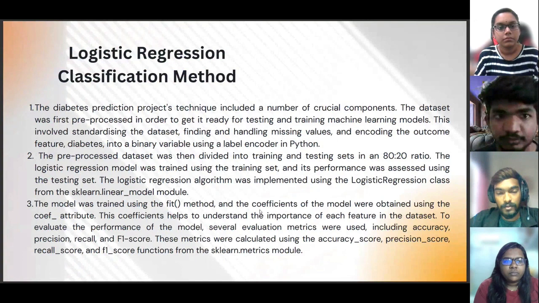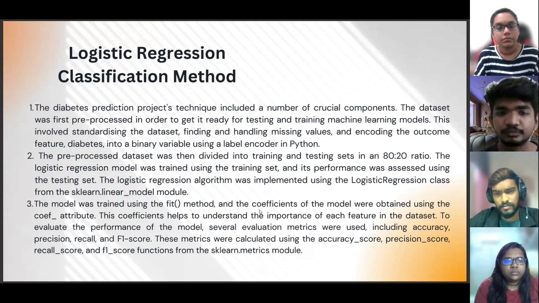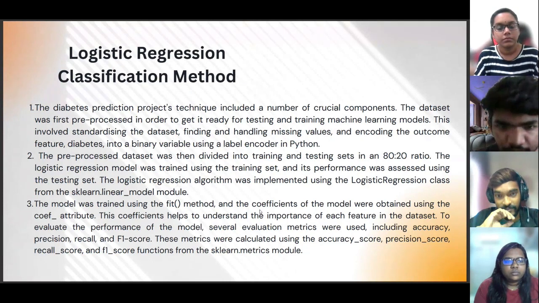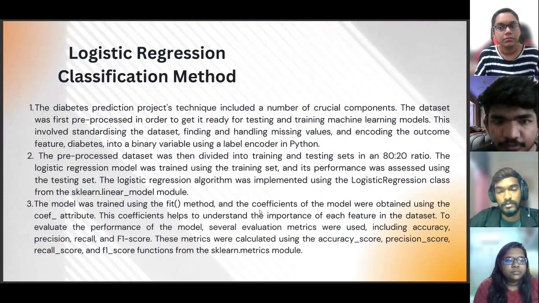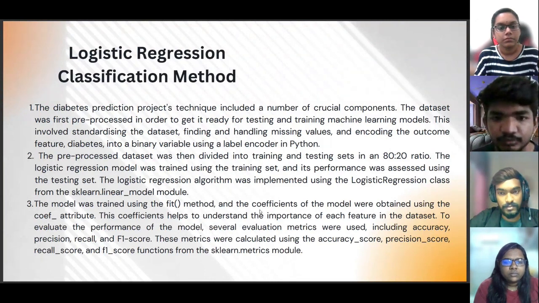So we employed logistic regression to classify the prediction of diabetes. Logistic regression is a powerful statistical method that is widely used in the field of medical research. It allows us to analyze the relationship between the selected features and the likelihood of developing diabetes.